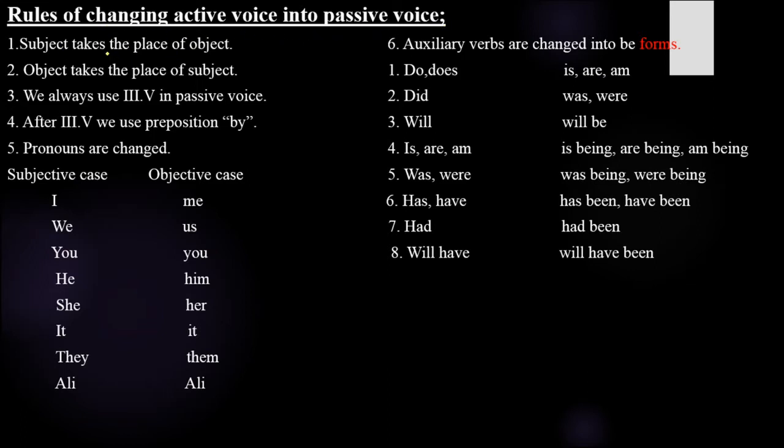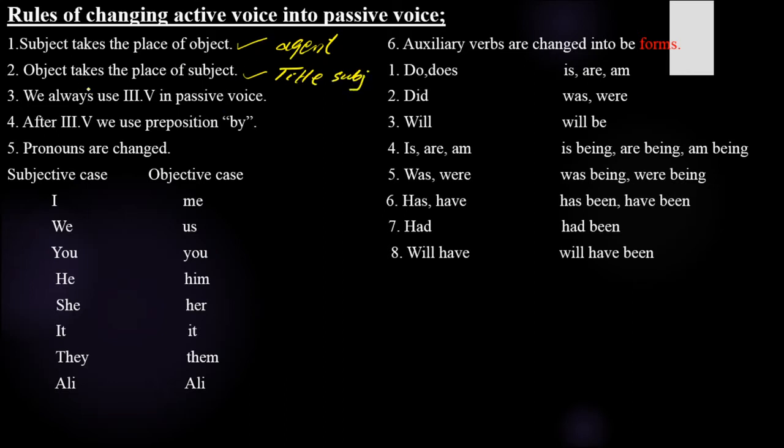Now the first rule is, subject takes the place of object. This should be in your mind. Subject takes the place of object. Number second is object takes the place of subject. Keep in your mind, when subject takes the place of object, there it will be called agent. And when object takes the place of subject, then it will be called subject. So these two things you need to know.